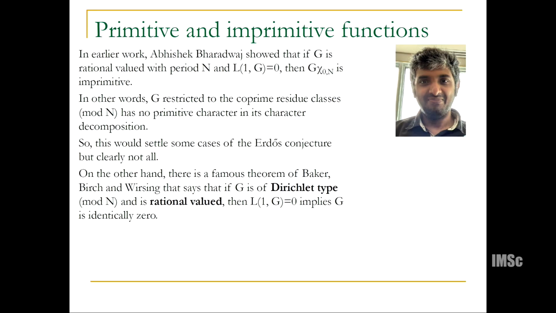But now we need to remember, our function is not a function of Dirichlet type. It takes plus or minus 1, and it may not be supported only on the coprime residues. It may be other things as well. So that's another part of the problem, and we have to deal with that.